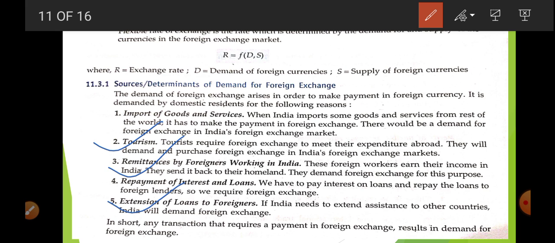Now, extension of loan to the foreigners. If our country wants to give a loan to another country, obviously, if you are helping Afghanistan or any other country, at that time you are not going to give economic assistance in rupees. You have to convert your rupee into that currency. So in this way you are going to demand foreign currency.